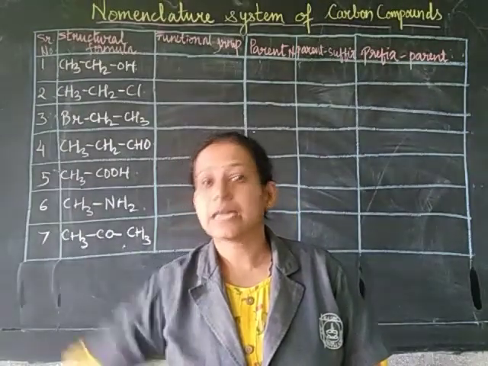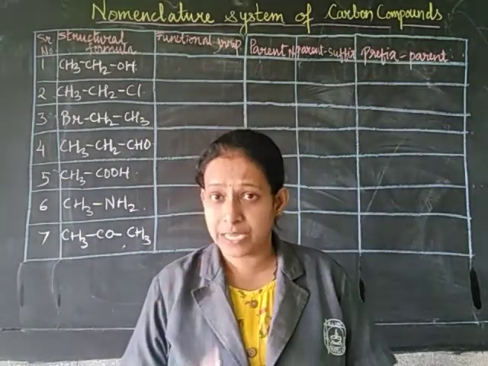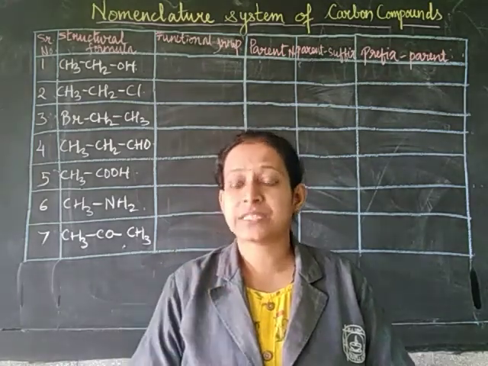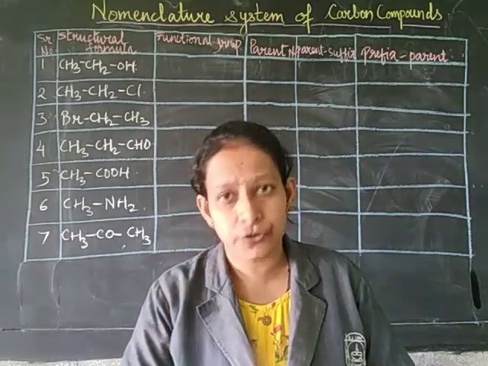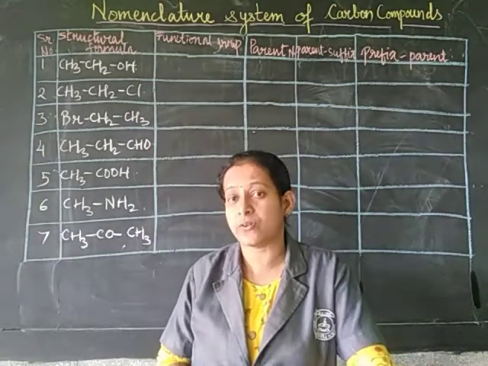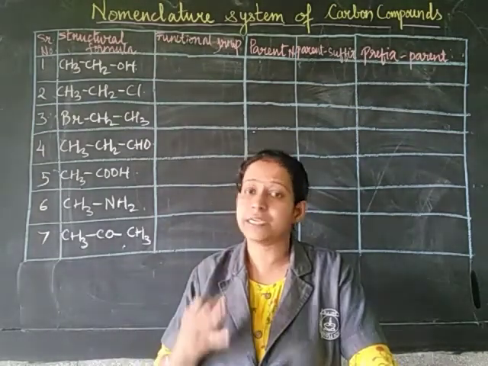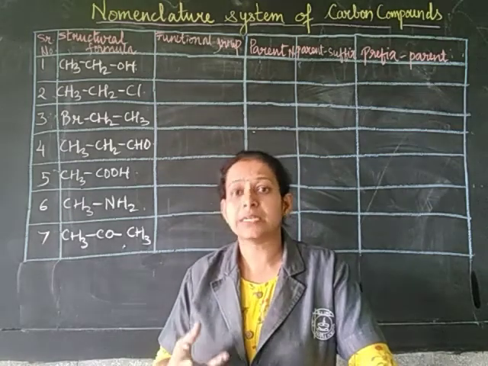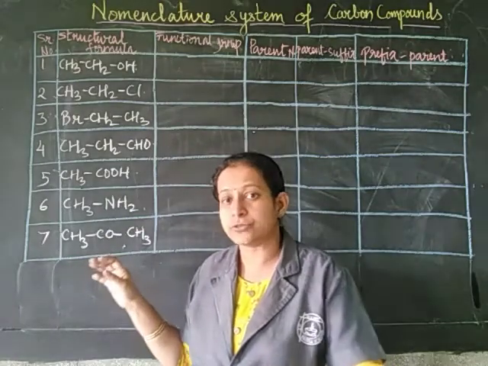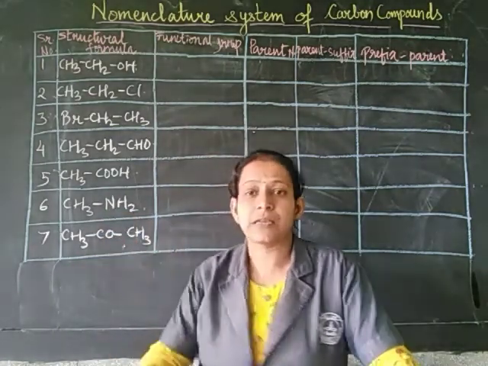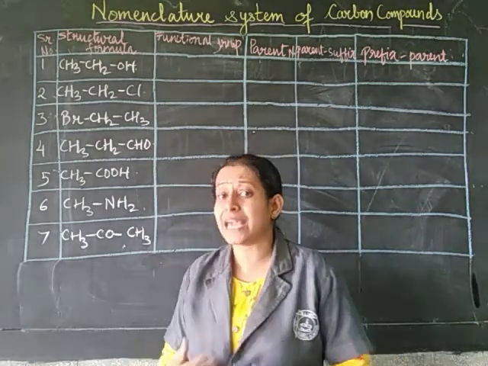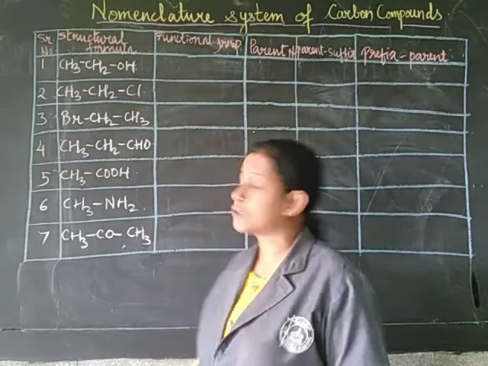So let's learn in the second step how we can replace the name of the parent alkane by a suffix having a particular functional group. Here there are 7 different functional groups which you have learned already: alcohol, aldehyde, carboxylic acid, ether, ester. Out of that, ether and ester are not mentioned in your textbook, so you don't need to learn them. Amine and ketone, and halogens like chlorine and bromine. Let's see how we can name them whenever any functional group is attached.